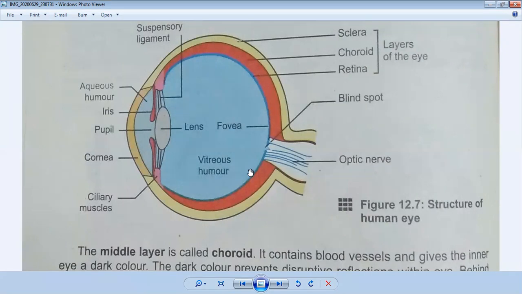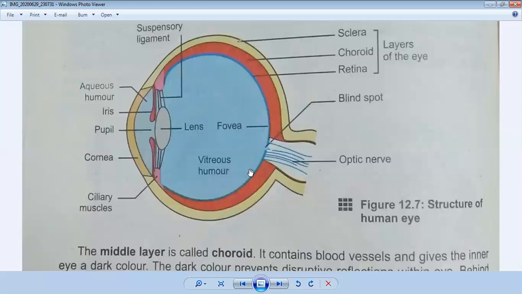Disorders of the eye can cause myopia and hypermetropia. Myopia is short-sightedness, meaning a person cannot see objects which are far away, and hypermetropia means a person cannot see near objects clearly. For short-sightedness we use the concave lens, and for long-sightedness we use the convex lens.